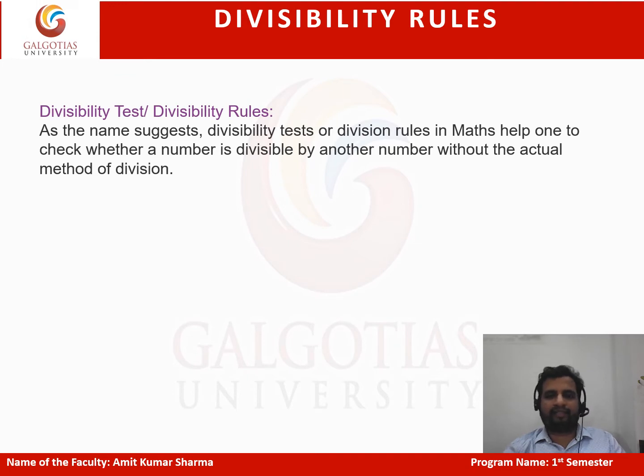Our second topic is divisibility rules, or you can say divisibility tests. As the name suggests, divisibility rules in maths help one to check whether a number is divisible by another number or not without actually dividing. Means you can say these are shortcuts. With the help of these rules, we can find out whether the given number is divisible by 2, 3, 5, 7 or not without actually dividing by these numbers.